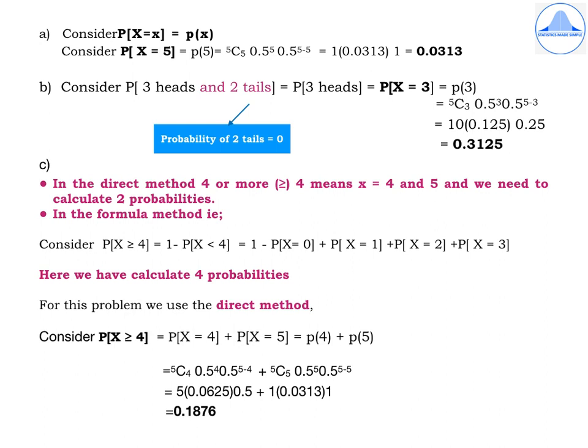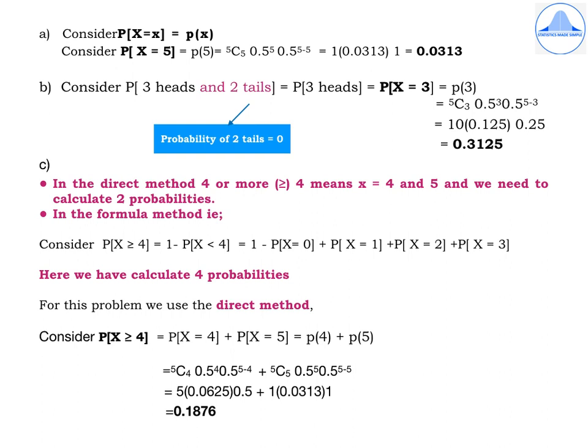In the first subdivision, we need to find out the probability that all the tosses result in heads. So consider the general probability formula. P of capital X equal to small x is equal to P of x. Now in this above equation, substitute small x is equal to 5, which results in probability of capital X equal to 5 is equal to P of 5.